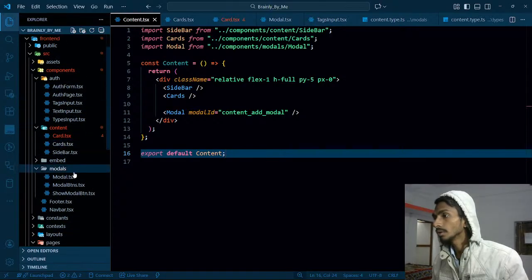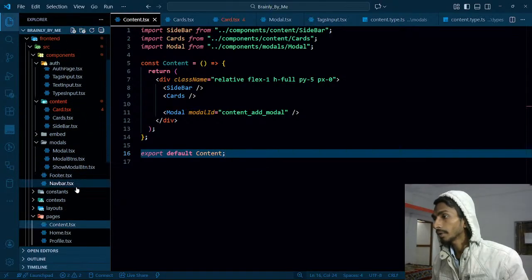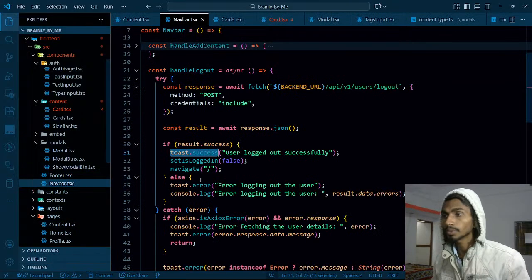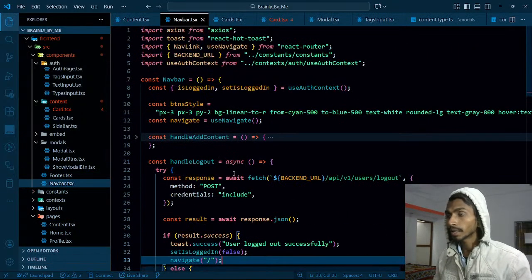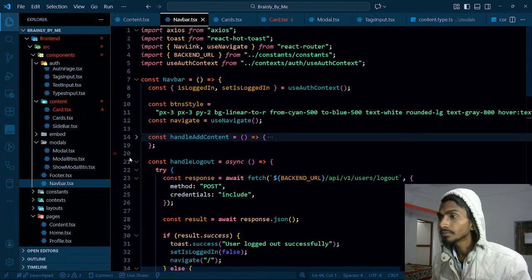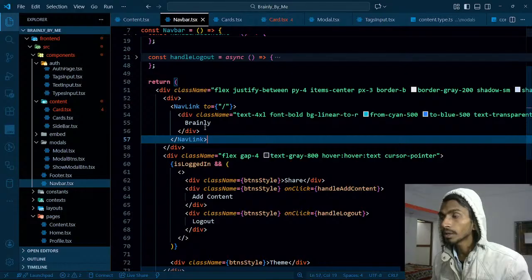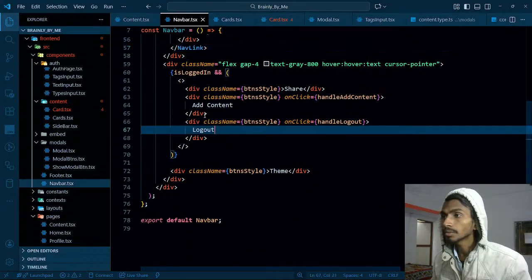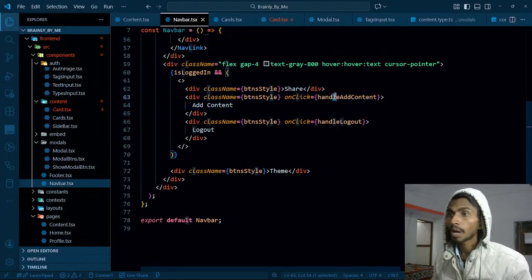Components, nav bar, here it is. This is the one. And over here, where I have the button is not visible at all. That's okay. Daily, this is the logout button. Add content button is this. I'm handling the things over there.